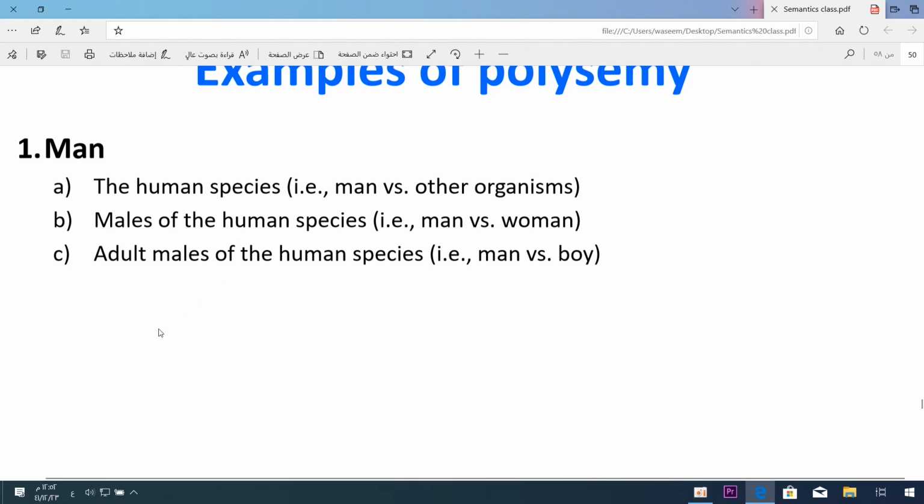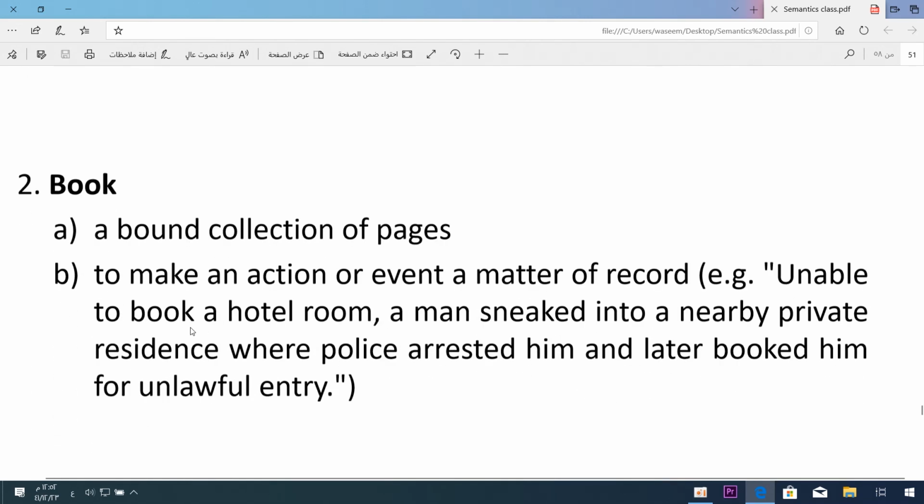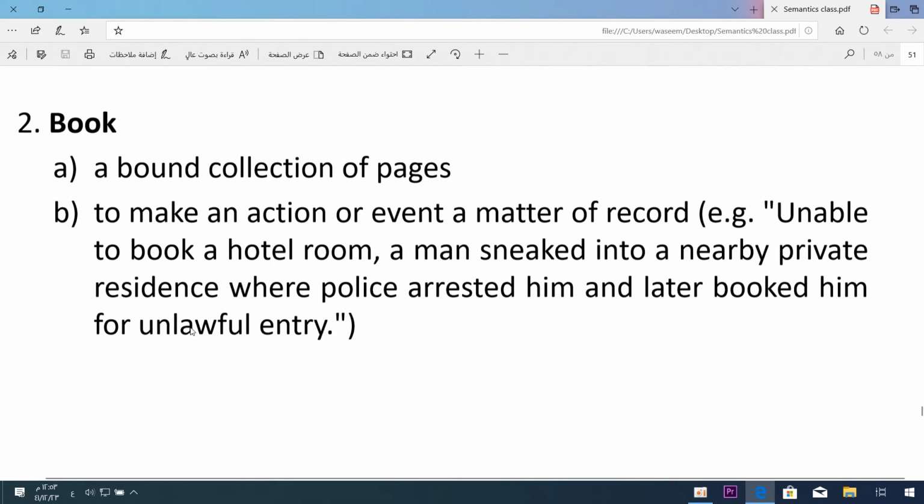Okay, we have another example of polysemy in English. Book. Book means a book. If you want to book something in a hotel, or when you are arrested, something will be booked to you. Okay, a book, a bound collection of pages.